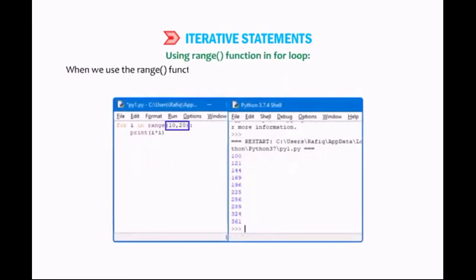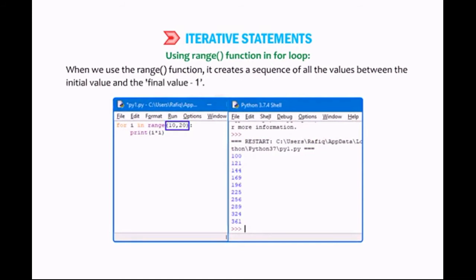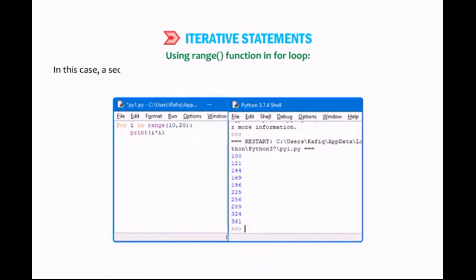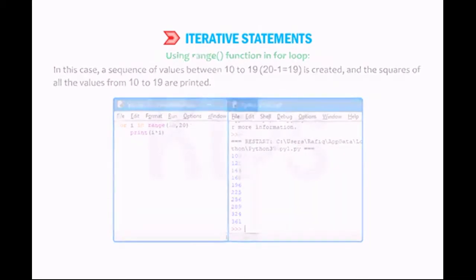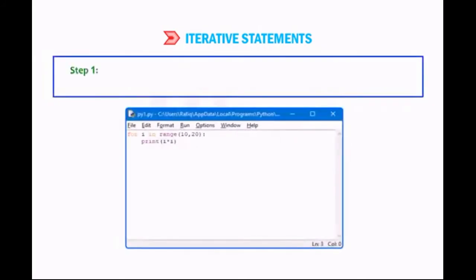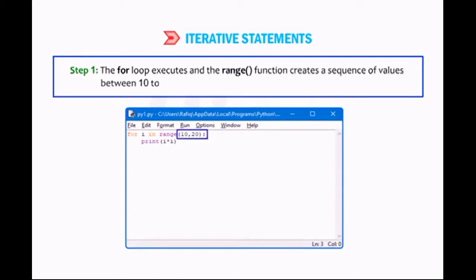When we use the range function, it creates a sequence of all the values between the initial value and the final value minus 1. In this case, a sequence of values between 10 to 19, 20 minus 1 equals 19, is created, and the squares of all the values from 10 to 19 are printed.